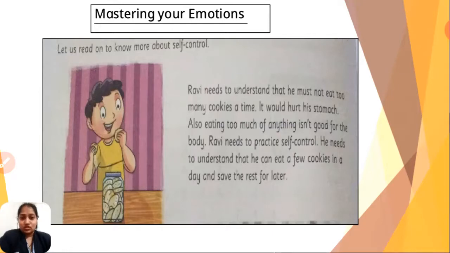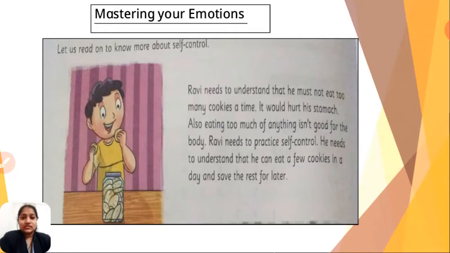Okay, so whatever cookies you have, eating them all at one time is not good. Eat some this time and eat the rest later. So through this short incident, what we learn is that eating too much of anything is not good for our body. So we need to have self-control on ourselves, right?